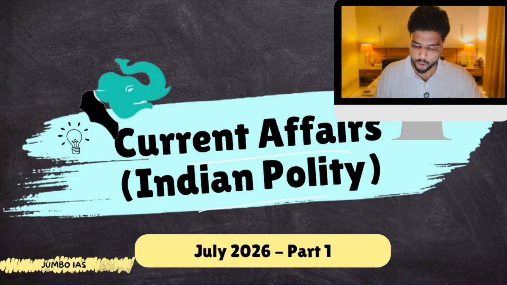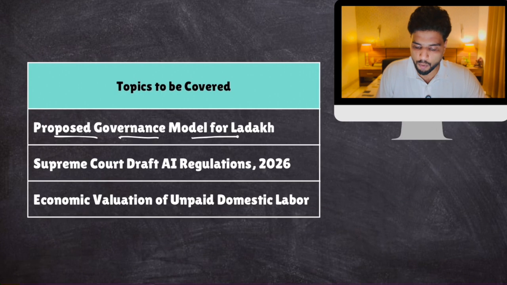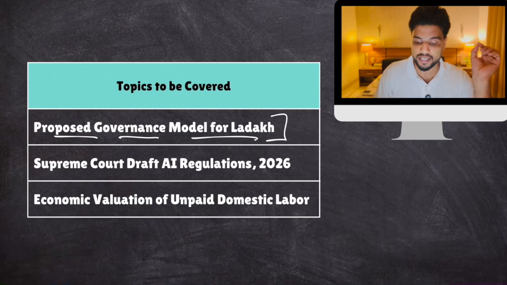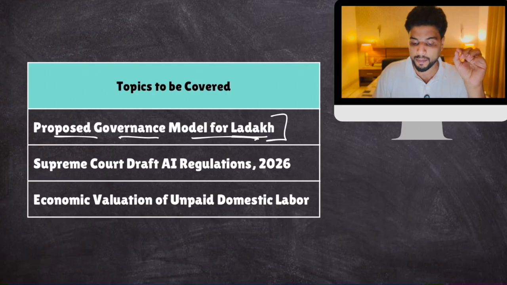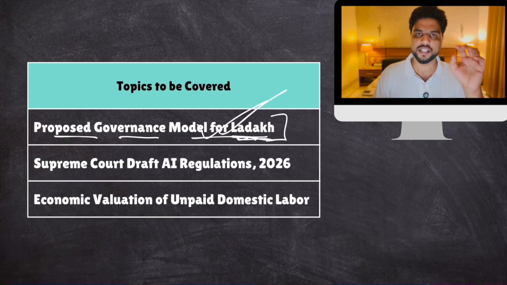Okay, so let's begin. Current Affairs Indian Polity, July Part 1, and here are the topics that we are going to cover. Number 1, proposed governance model for Ladakh. As you all know, after the abrogation of Article 370, Ladakh was made a UT, but people from Ladakh were demanding some form of representative democracy. Okay, they wanted some local autonomy. Okay, they did not want rule from Delhi. So, some compromise has been found. So, we'll talk about this.